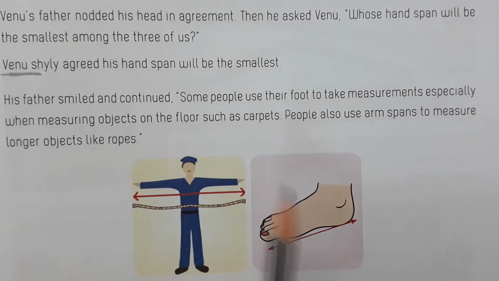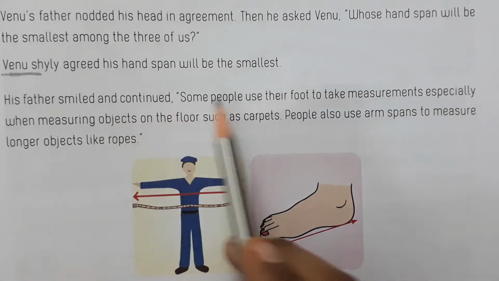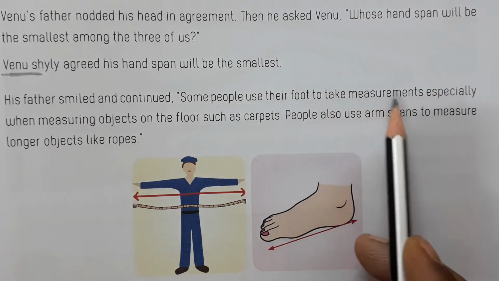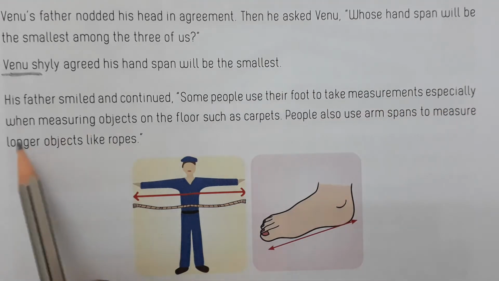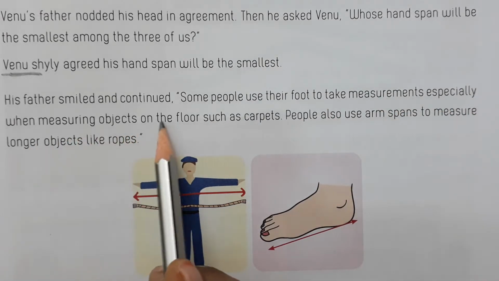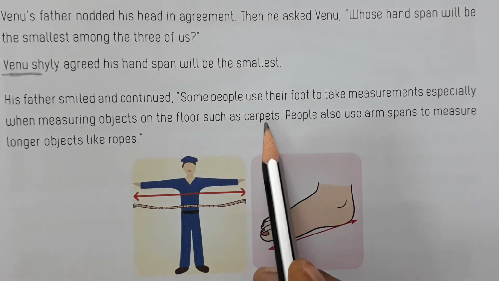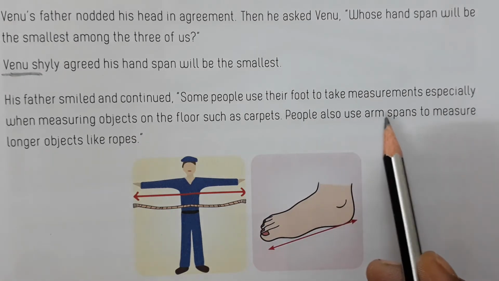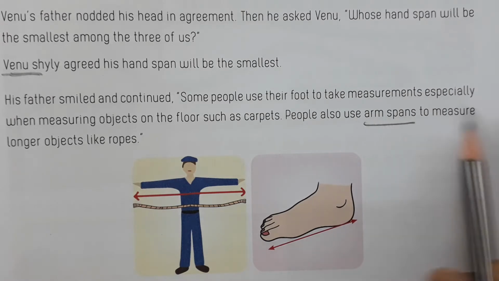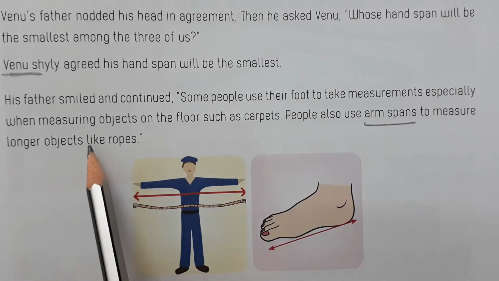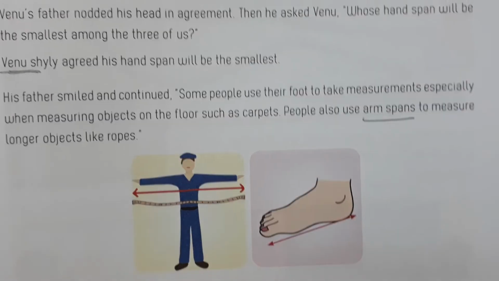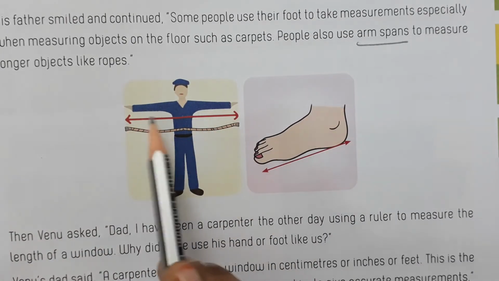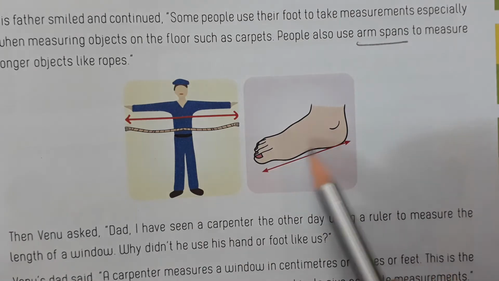His father smiled and continued. Some people use their foot to take measurements, especially when measuring objects on the floor, such as carpets. People also use arm spans to measure longer objects like ropes. Look here, these are the examples. This is the arm span and this is the foot.